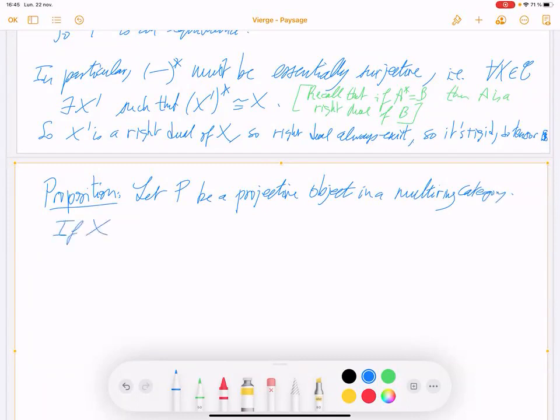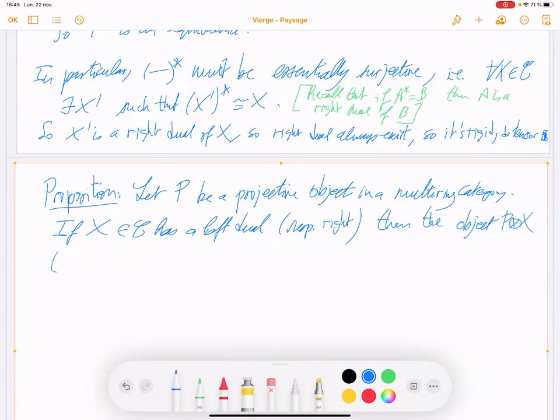If X has a left dual, respectively a right dual, then the object P tensor X, respectively X tensor P, is projective.